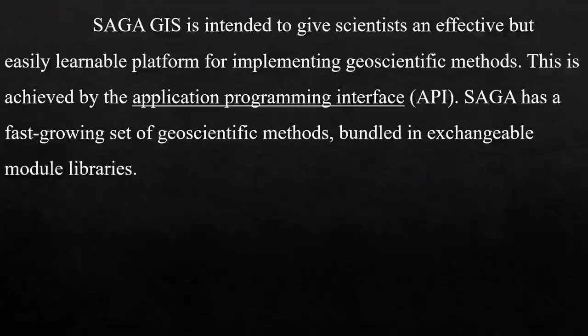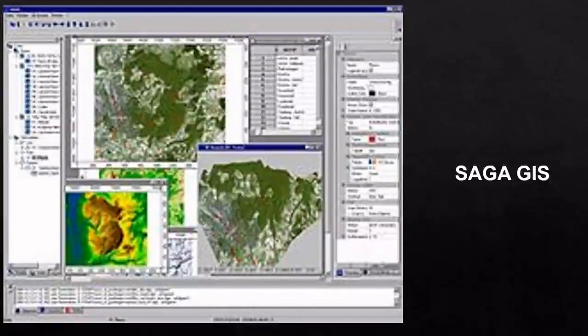Okay. So SAGA GIS is intended to give scientists an effective but easily learnable platform for implementing geoscientific methods. This is achieved by the application programming interface. SAGA has a fast growing set of geoscientific methods bundled in exchangeable module libraries. So this is the layout of SAGA GIS.